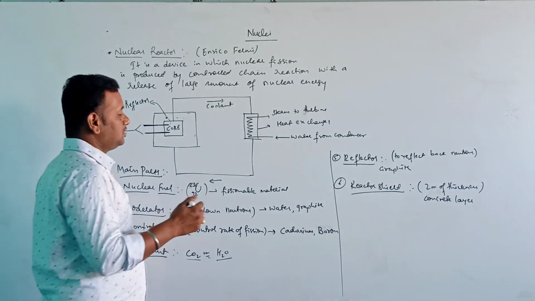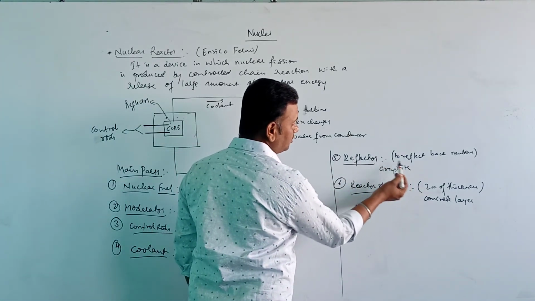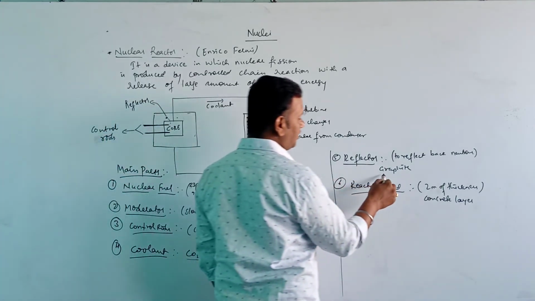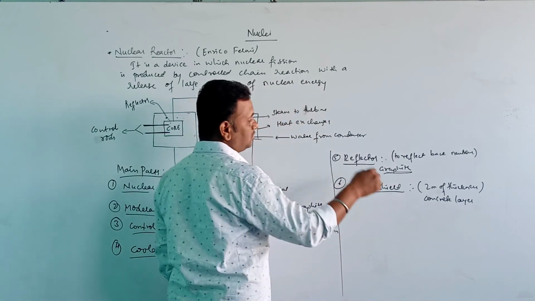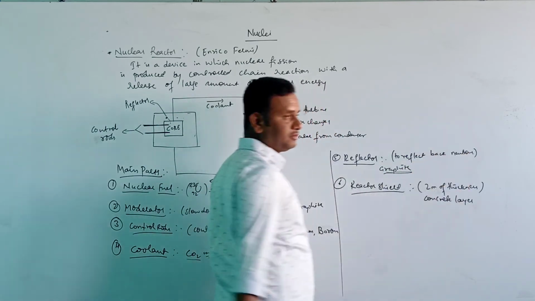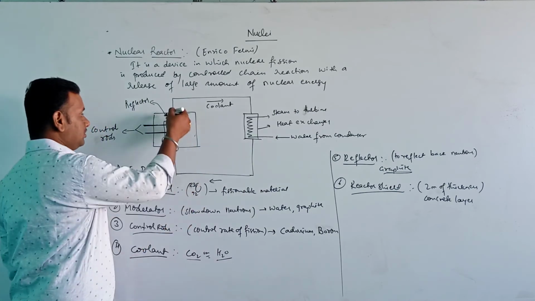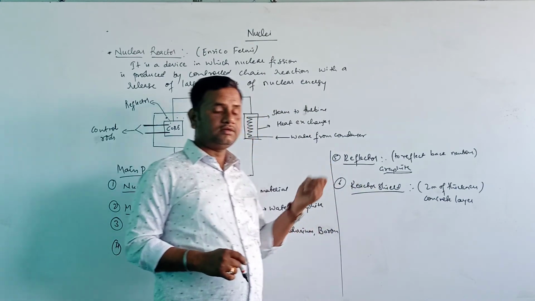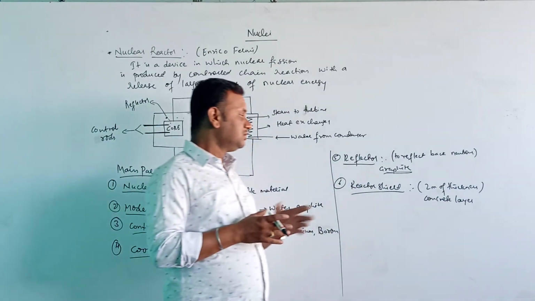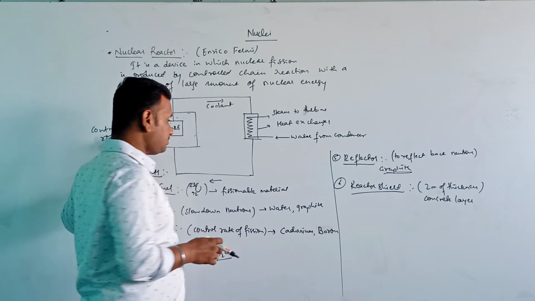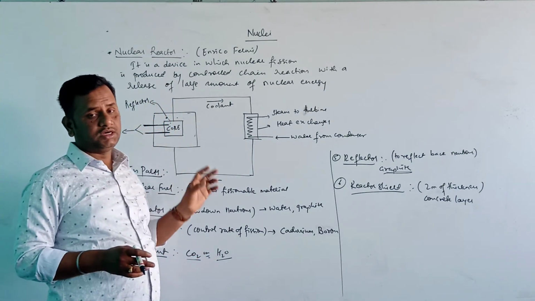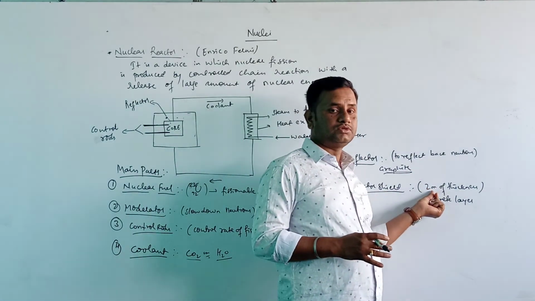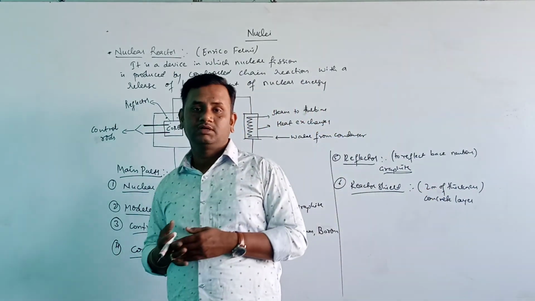Okay. So to avoid the leakage, what they are doing is they coat the inside of the nuclear reactor with graphite, so that the neutrons will reflect back into the core only. Okay. So now next there is the reactor shield. Again, to avoid the leakage, this whole reactor is surrounded with a concrete layer of thickness 2 meters, so as to avoid the leakage of the neutrons.